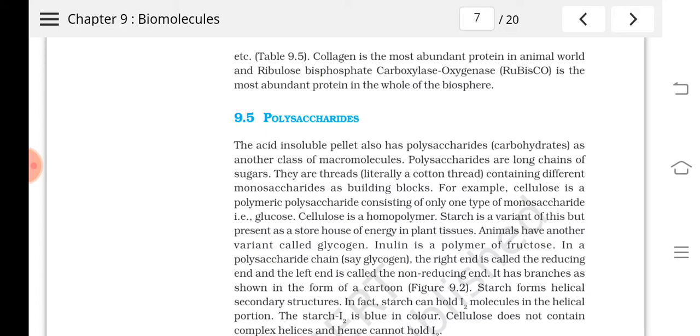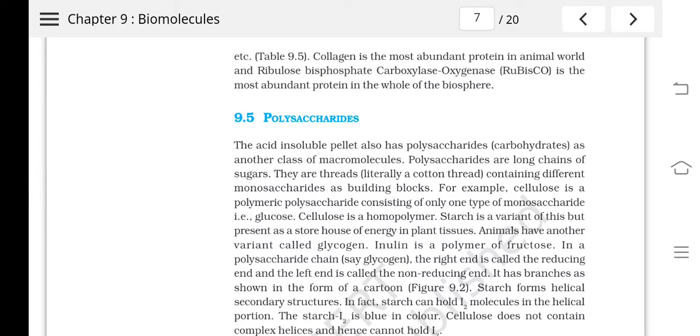Monosaccharides cannot be divided into any further molecules. Oligosaccharides contain a few monomers in them. And polysaccharides contain many monomers, or monosaccharides. If you see, they are just thread-like structures containing monosaccharides in different numbers. The monosaccharides will be arranged in different numbers.